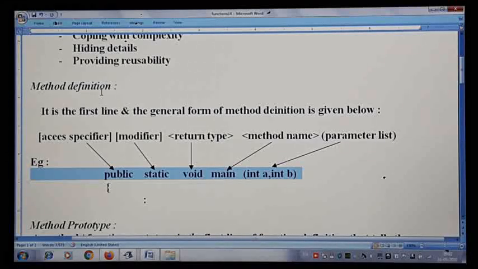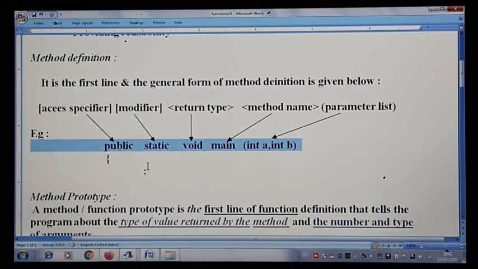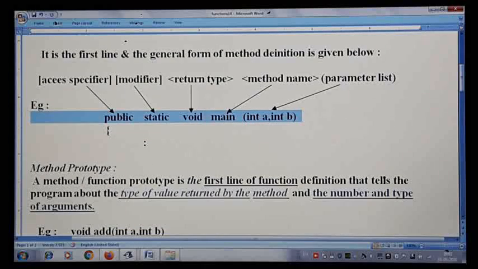As I told you students, here we come across many terms and the terms have to be used as they are. You cannot change that. So this is the method definition. Then there is one more related term, a very important question, method prototype. Many times it was asked in the board examination also, what exactly is a method prototype and function signature. So let us understand what exactly a method prototype is.